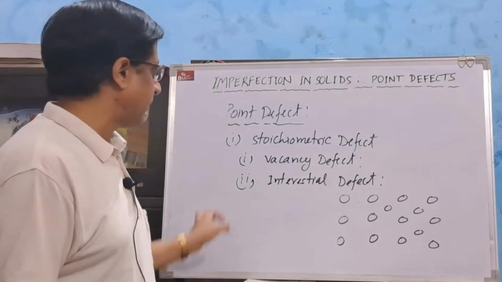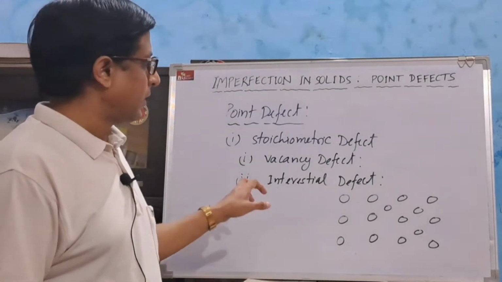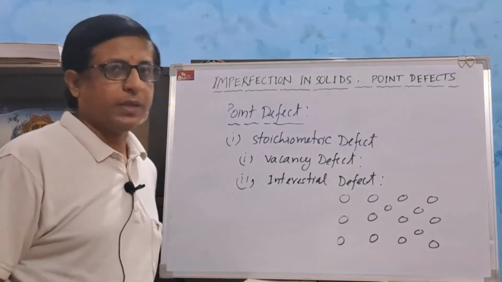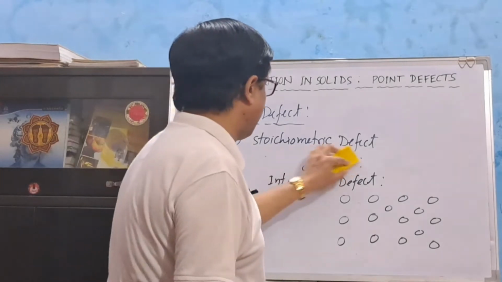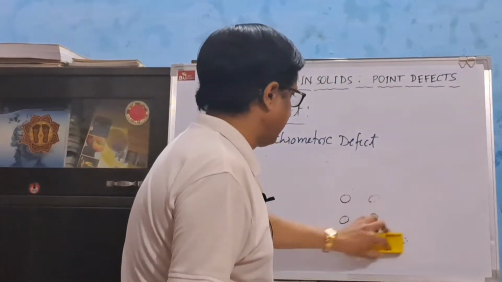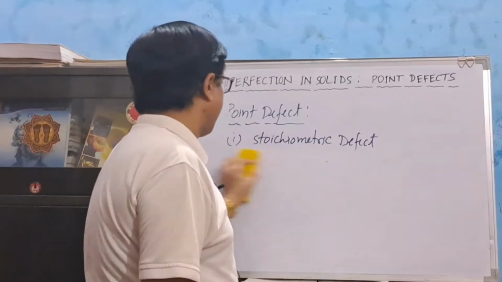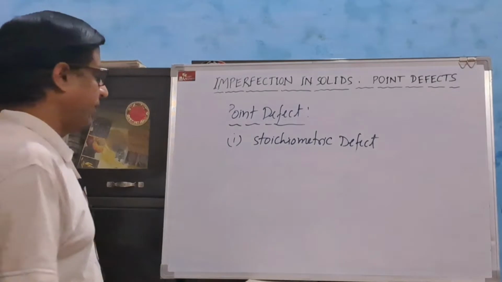This type of defects, that is vacancy defect and interstitial defects, are generally found in case of non-ionic solids. But in case of ionic solids, where the electrical neutrality is maintained, these defects are known as Frenkel defect and Schottky defect.